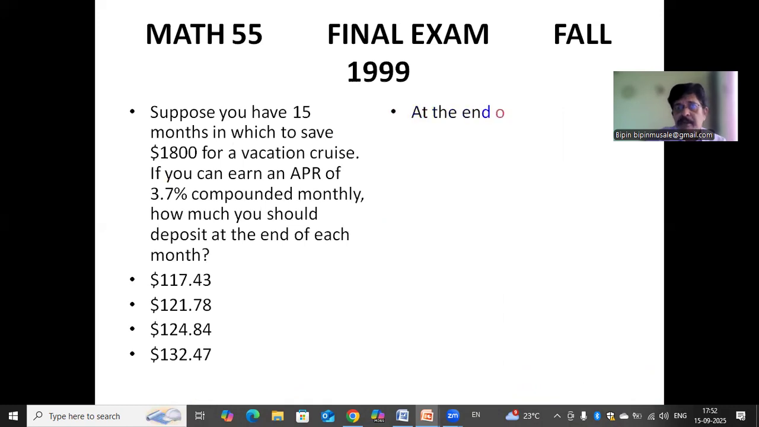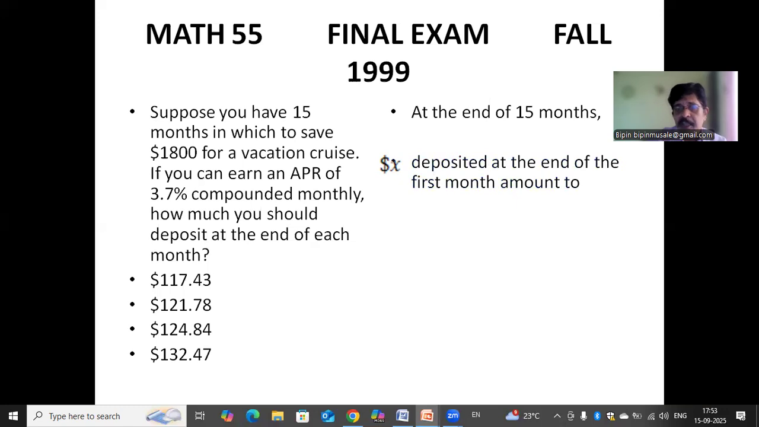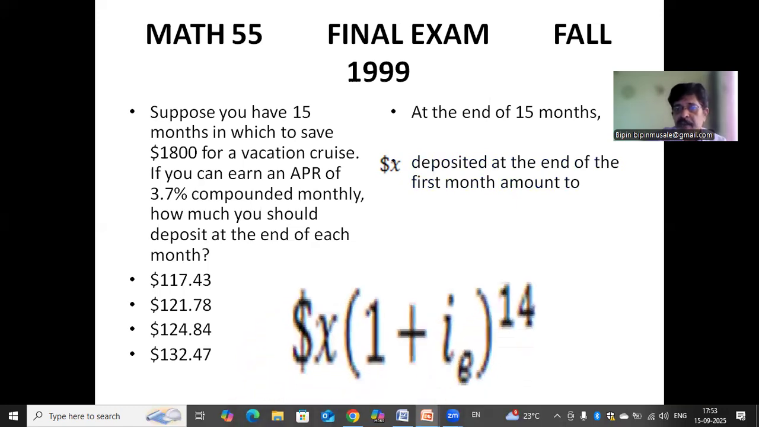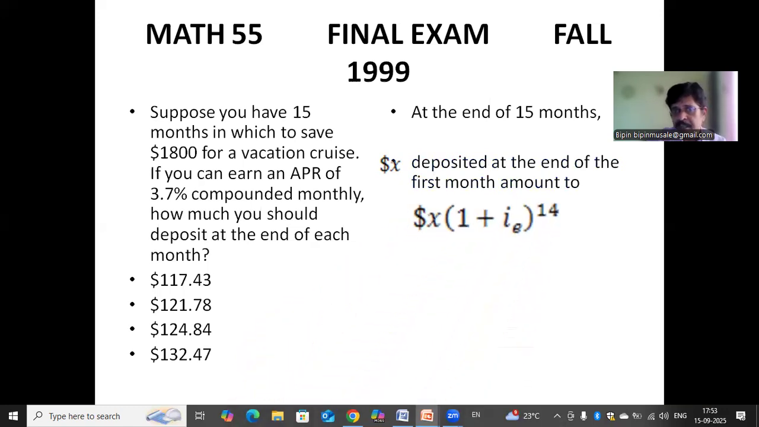Now, see here. What will happen at the end of 15 months? Each payment at the end of each month will accumulate to a different value. So $X deposited at the end of the first month will amount to $X into (1 + i_e) raised to 14. This is the formula for compound interest.